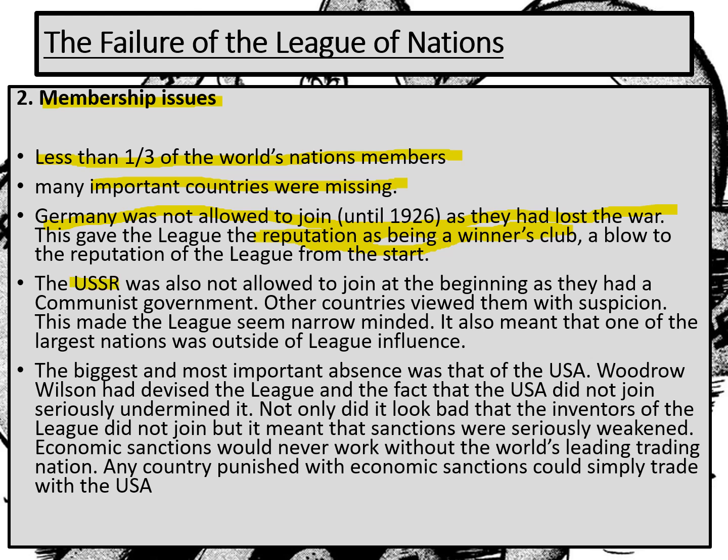Russia, the USSR, was also not allowed because they had a very different system of government, this communist government that had come into power in 1917, and other countries viewed them with suspicion. It was different to any government across the world. Russia seemed very closed off. And what this did to the League, and this is why it led to the failure of the League, was it made the League seem very narrow-minded. They only wanted one type of country to join the League of Nations. And it also meant that a really big country who might be problematic was outside of League influence.